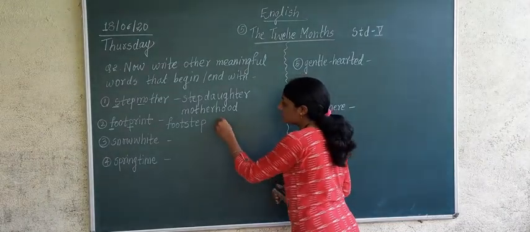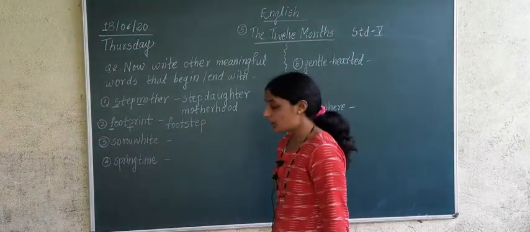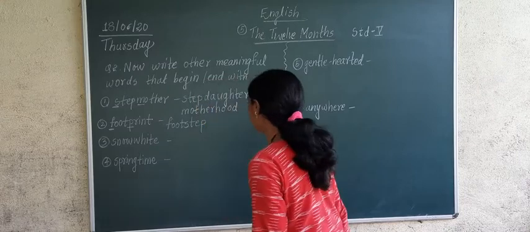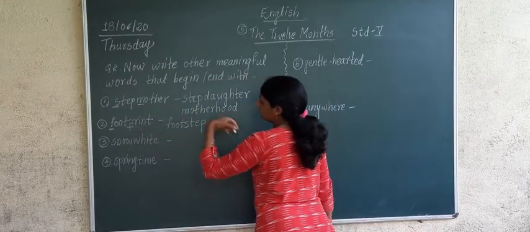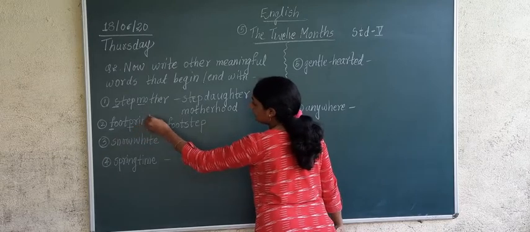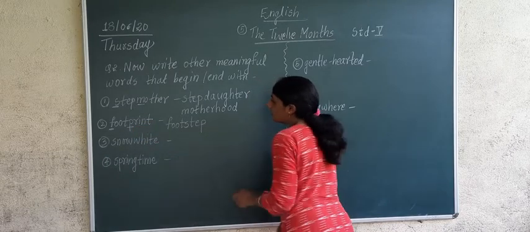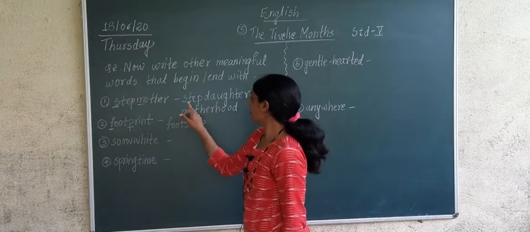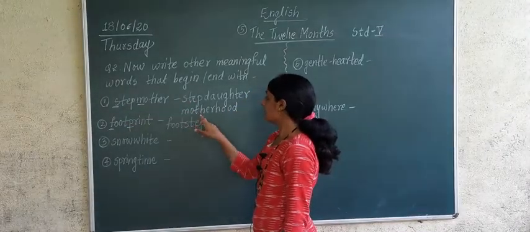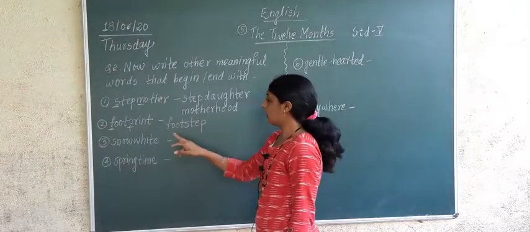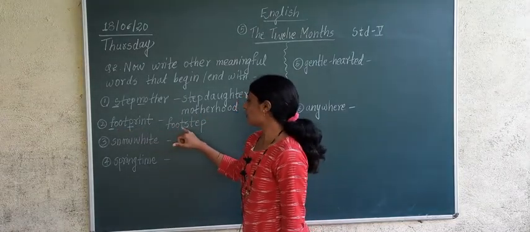Now the second word which we are going to do from P. What word can you make from P? Print. Something you have to add to this word print, on the front side. Here what have we done? We have added some word to step and we have written daughter. Here we have taken the word mother and on the front side we have added hood. Now here we have taken the word foot, we wrote footstep.